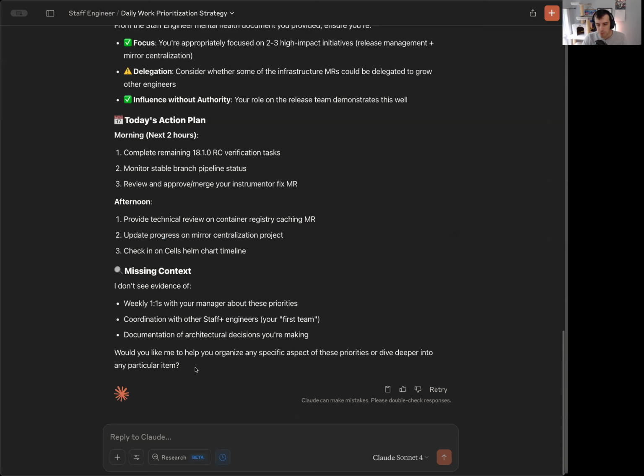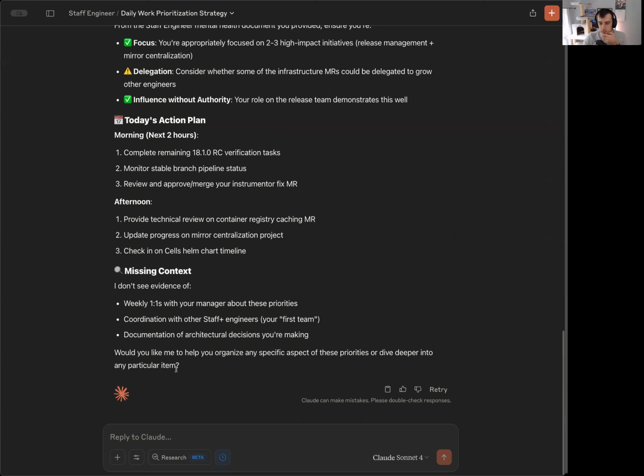Context, this is likely part of what is missing from other sources. So there are things that as a staff engineer I need to keep track of, but I don't know how to get Claude to recognize that. These are issues, epics, maybe merge requests that are not going to be assigned to me. These are Google documents that we create all over the place that I don't know how to say, dear Claude, memorize these. So I'm still working on that part.